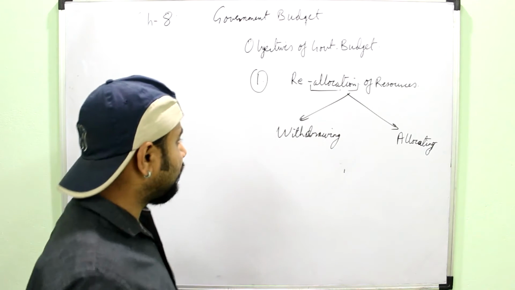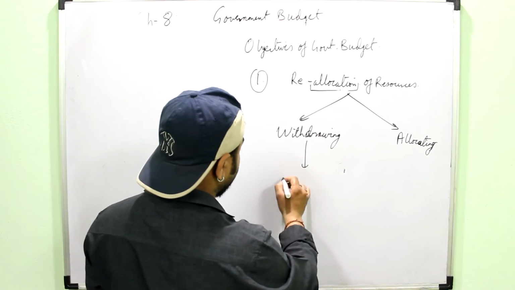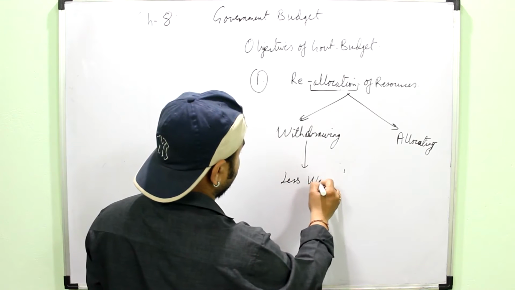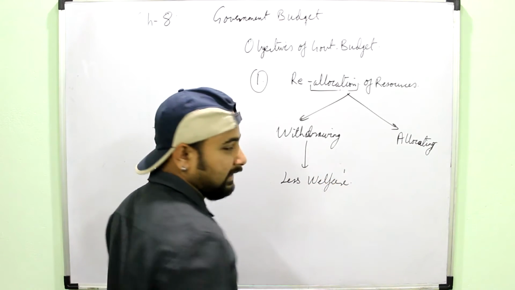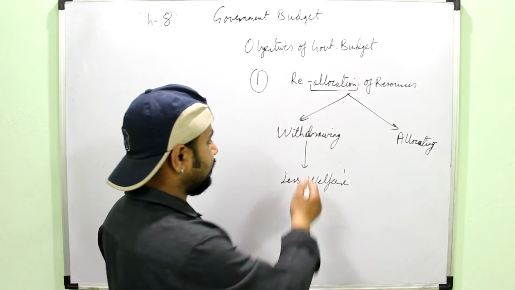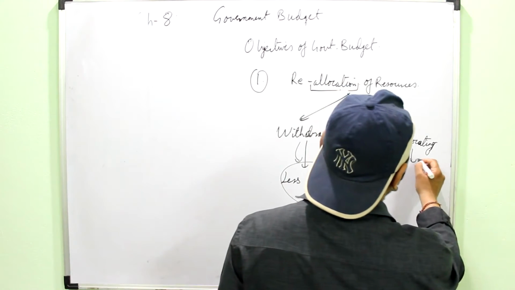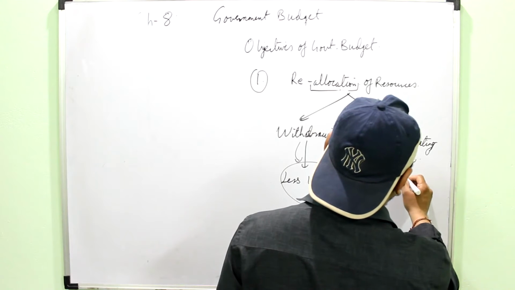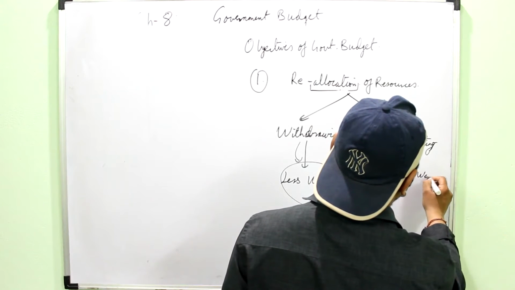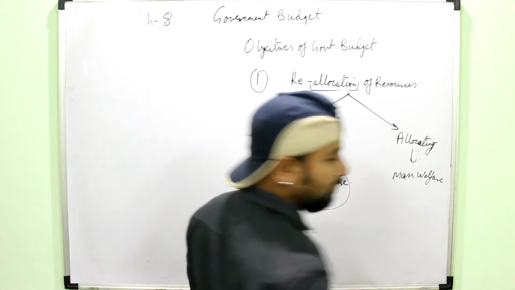So from the projects where there is less welfare or which are giving less benefit to the economy, the resources will be withdrawn and they will be allocated to the projects of mass welfare or the projects which can do more welfare.